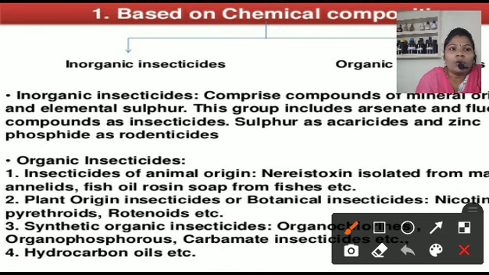Nicotinoids or rotenoids are examples of the plant insecticides. That means these are compounds extracted from the plants. Next is the synthetic organic insecticide. That means an organic compound which can be prepared in the laboratory. The examples are DDT and BHC, which are synthetic organic insecticides.